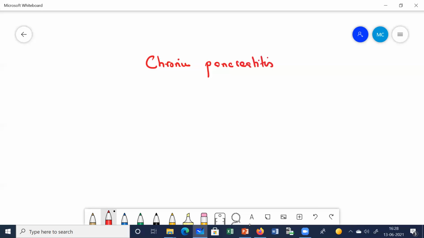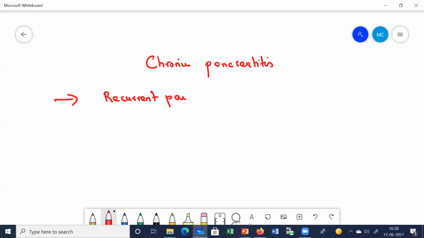Right, chronic inflammation of the pancreas has occurred, and because of this chronic inflammation, there has also been fibrosis in the pancreas. So what happens in these patients of chronic pancreatitis is that instead of acute pancreatitis, where there was a sudden onset of pain, in chronic pancreatitis these patients suffer from recurrent pain.